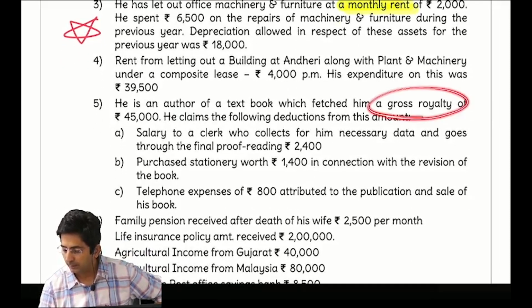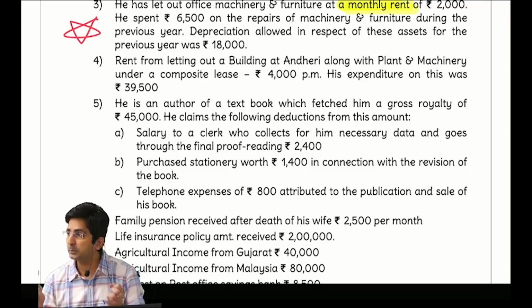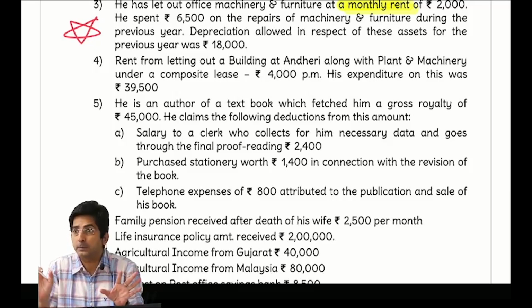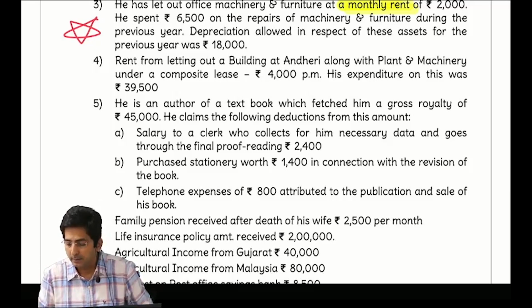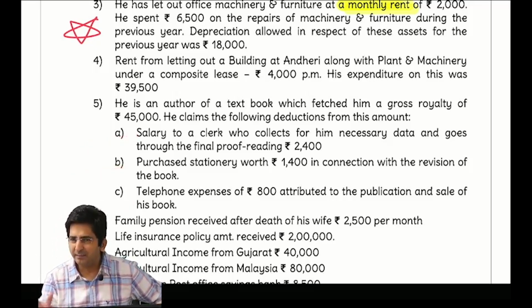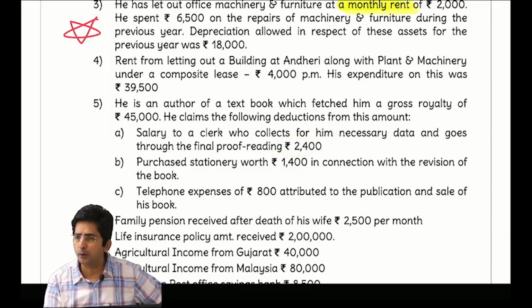See here, royalty. What do you mean by gross royalty? Gross means before deducting the expense. But see what they have written. He is an author of the textbook which fetched him. Fetch means to earn. Which fetched him means which made him earn how much? 45,000. But that is gross, meaning they have not deducted the expense. And then they have given 3 expenses. Don't get into the details of the type of expense. Expenses are there, to be deducted. Like there is some 2,400 salary paid to a clerk for proofreading.